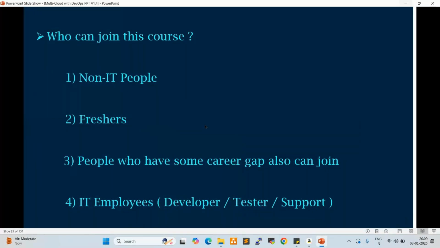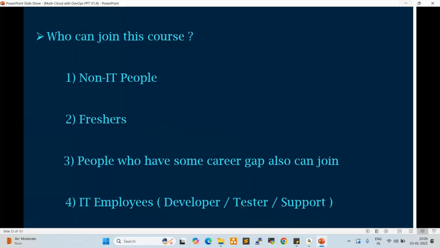Okay. So the non-IT people can easily learn this course. In my batches, non-IT people are also learning and they're cracking the interviews. They're in the projects. Even freshers can easily learn this course. People who have some career gap can also join this course. IT employees, developers, testers, support engineers can also easily learn this course, right?